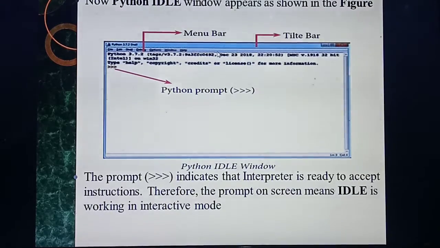Then next to the title bar, which one is there? Menu bar. In that a lot of menus will be there. Then inside this white color portion, that portion is called what? Work area. Once you open the Python IDLE window, two lines regarding the software will display. No need to worry about that. After that you will see the three greater than symbol in red color. The name of the symbol is Python prompt. What's the meaning of that? Your interpreter is ready to accept whatever you are going to type.